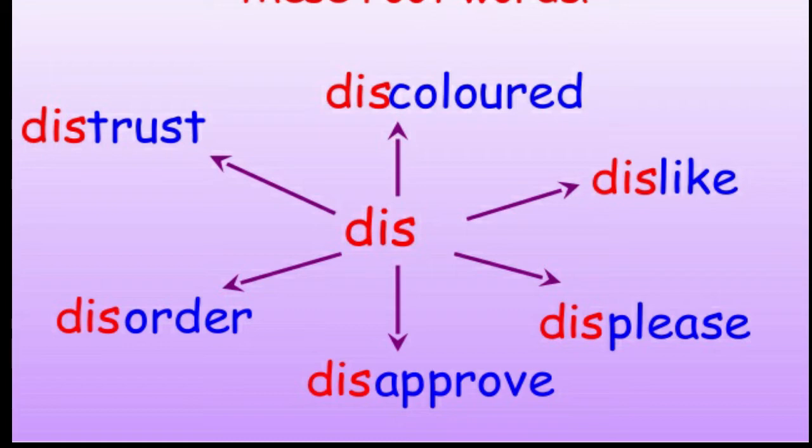Now we have the prefix dis. By adding this prefix dis to the root word, we are changing the entire meaning of the word. Now see, discolored, dislike, displease, disapprove, disorder, distrust. Do you understand now?